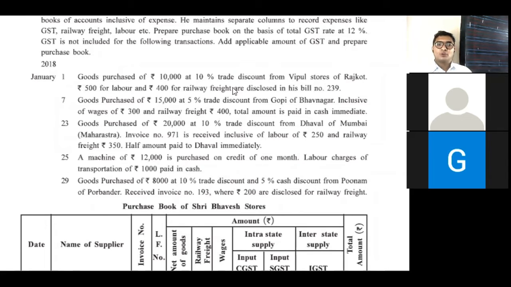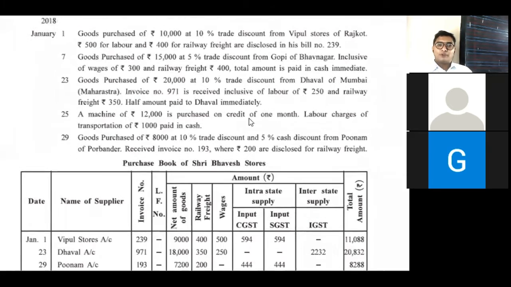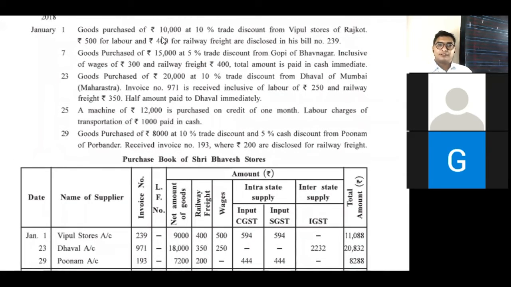So it is a credit transaction, we have to record Vipul stores account, 10,000 amount, 10% discount that we have to deduct, answer is 9,000. Now, expense 500 for labor. So in labor we have to write down 500, 400 for railway freight. So in railway freight we have to write down 400.